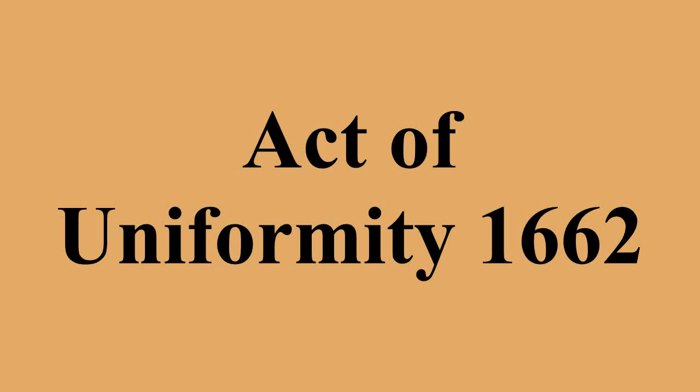The Act of Uniformity 1662 is an act of the Parliament of England. It prescribed the form of public prayers, administration of sacraments, and other rites of the established Church of England, according to the rites and ceremonies prescribed in the Book of Common Prayer. Adherence to this was required in order to hold any office in government of the Church.